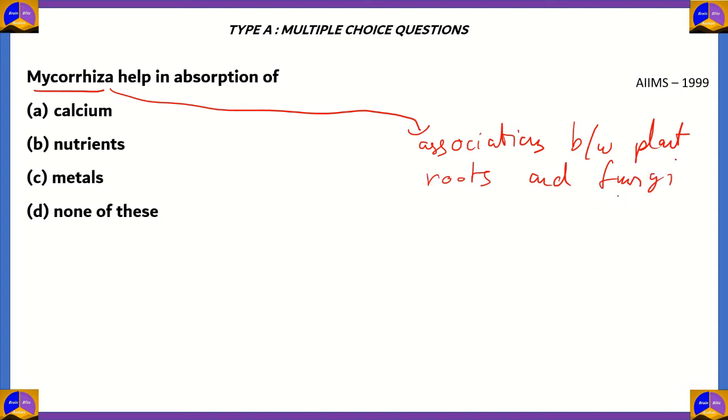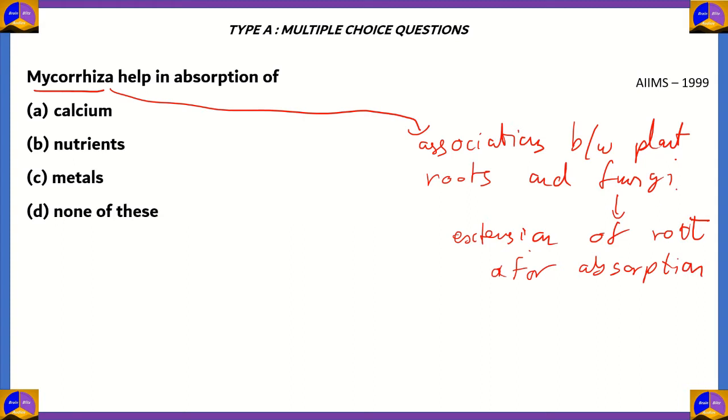The fungi in mycorrhiza act as an extension of the root for absorption.